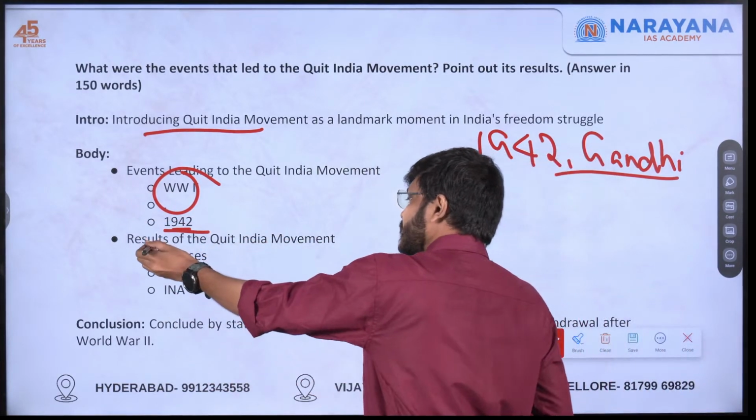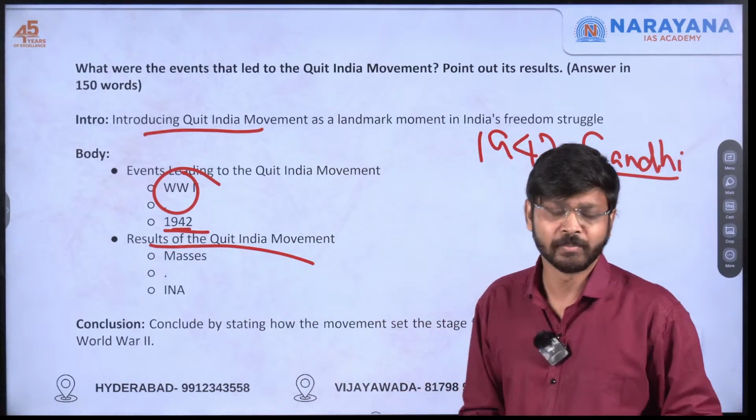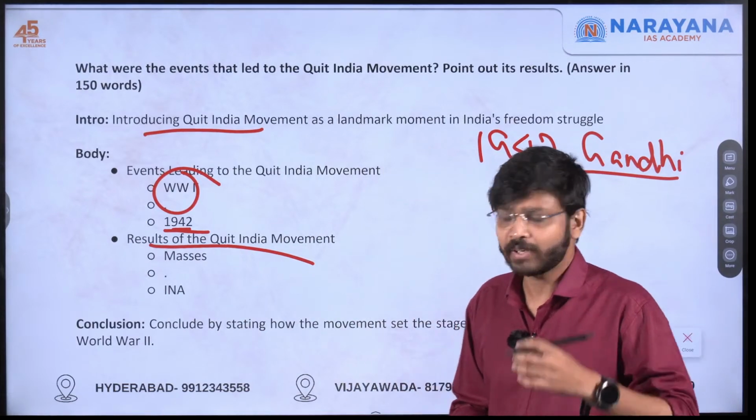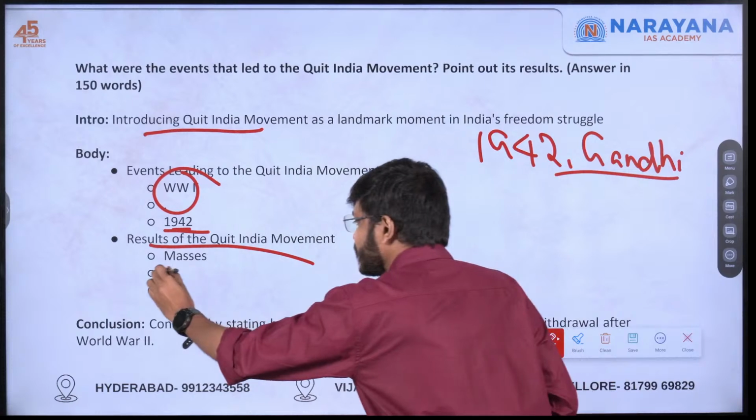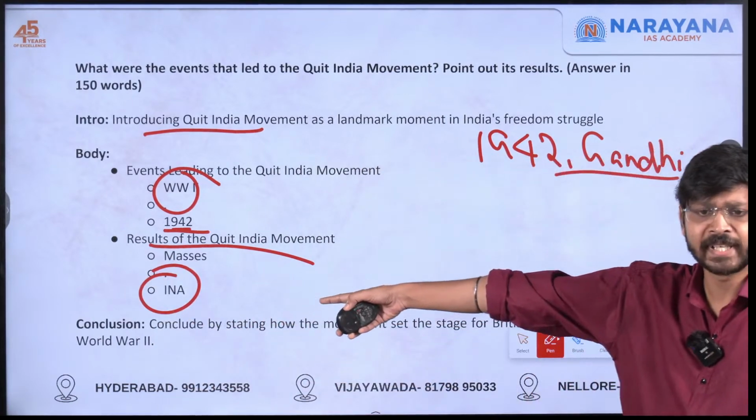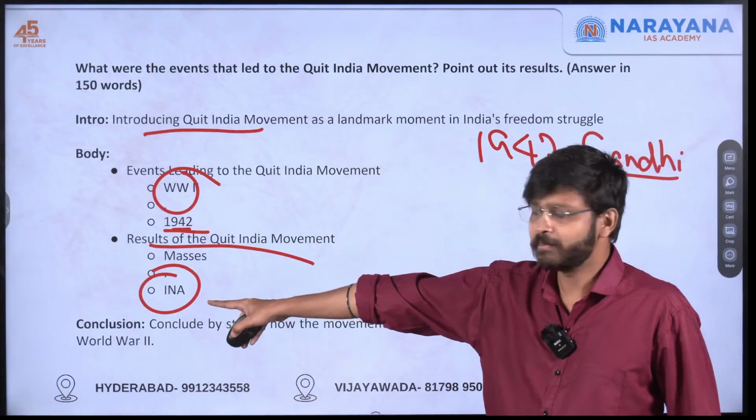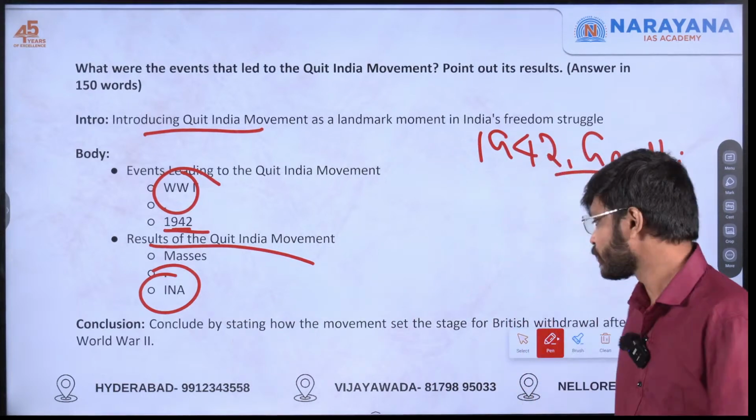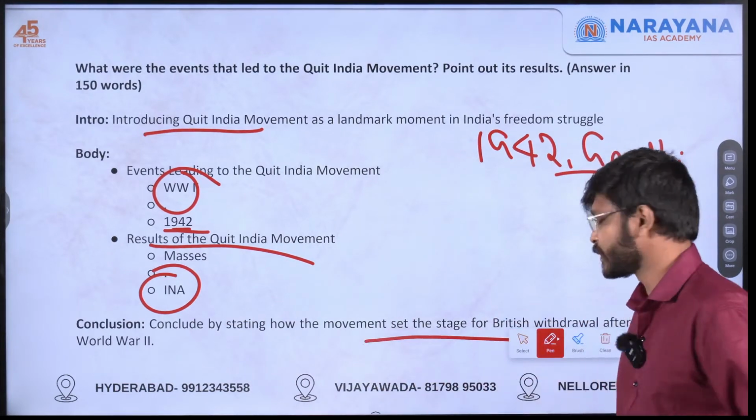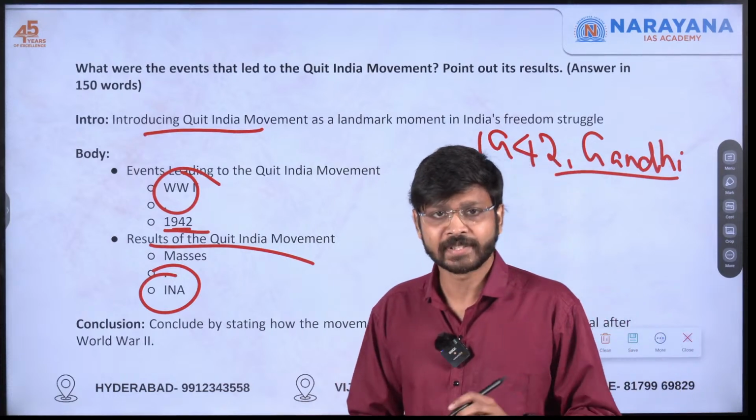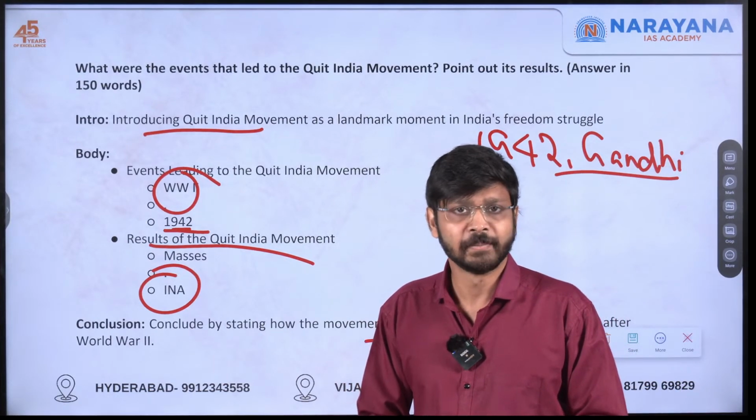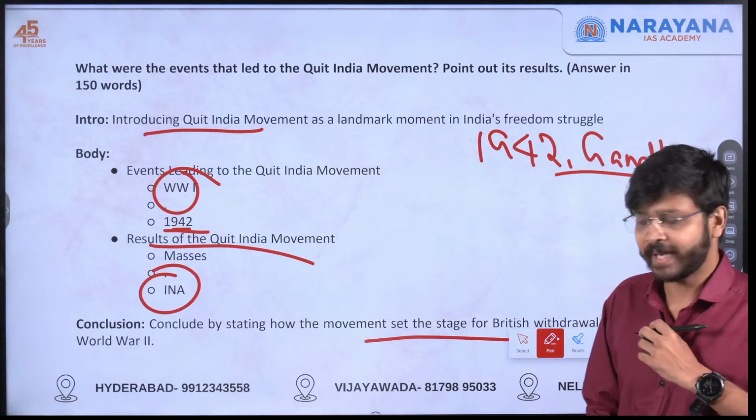After that, the result of the Quit India movement: involvement of masses. Again, British suppression was also there. All these things I'll be mentioning, and also the INA. This is one thing which, if you mention it, can make a difference from other answers. And after that, conclude by stating how it set the stage for the British withdrawal in 1947 and finally the attainment of independence. So this is how I'll be concluding my answer.